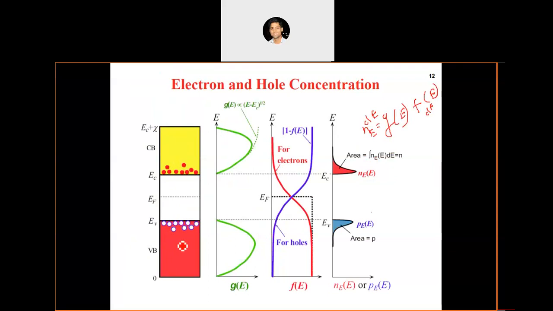But in a semiconductor, if we want an electron which should be mobile or free in the material, then we need to excite it from the valence band to the conduction band. And due to this energy gap, and the fact that the electrons need to get excited, this concentration is very, very low.